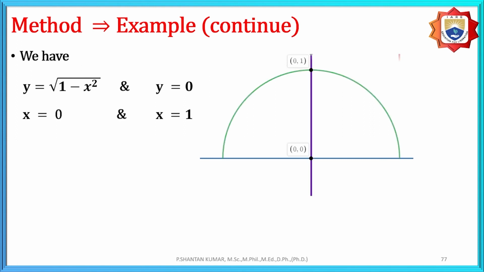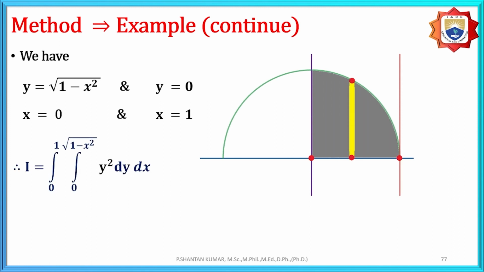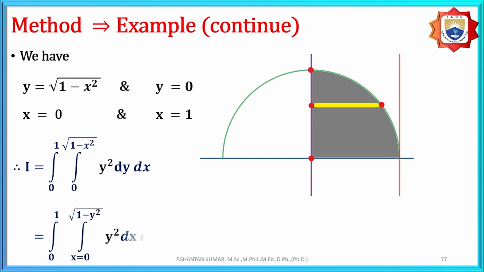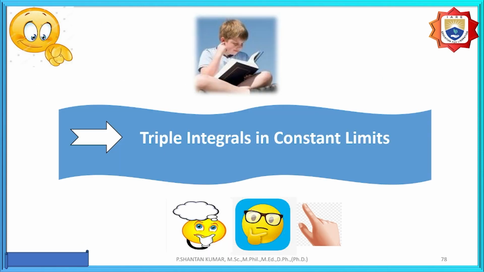In this, only vertical is given, but we need to consider the horizontal. That means we avoid that vertical. Given y, we need to change it to horizontal. And here the lower strip is on the y-axis, that means x is equal to 0. The outer is the circle. After the simplification, we obtain pi by 16 as the final solution.